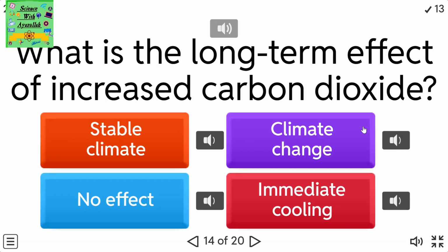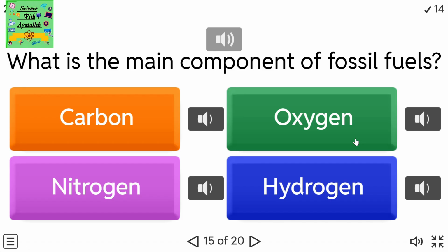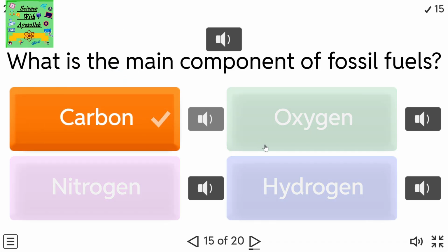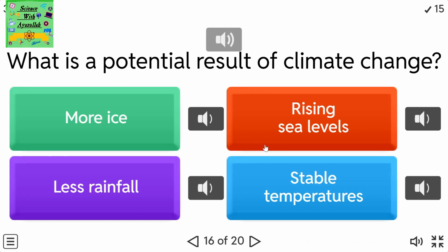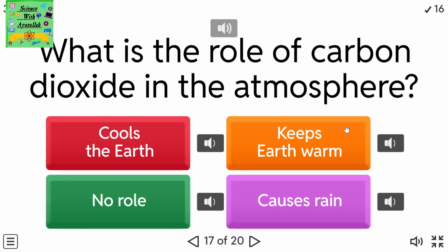What is the long-term effect of increased carbon dioxide? Climate change. What is the main component of fossil fuels? Carbon. What is a potential result of climate change? Rising sea levels. What is the role of carbon dioxide in the atmosphere?